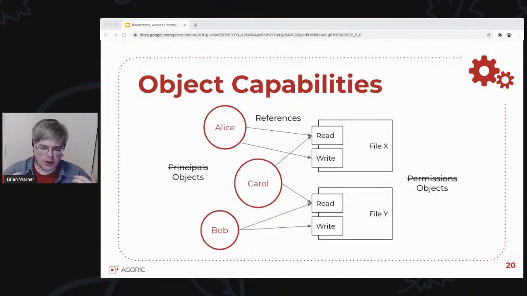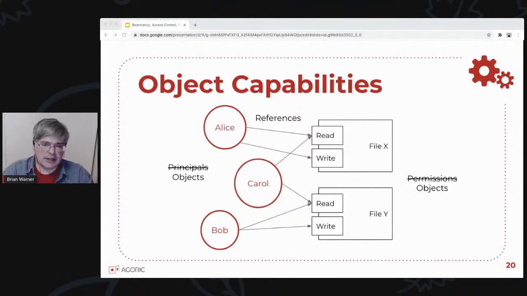So in our approach, we replace the principals, which were parties that could do a thing, with objects that could do a thing. And we replace the permissions, things that could be done, with objects which, when invoked, do the thing that could be done. And so instead of focusing on this table full of Booleans, we focus on the references from the doer object to the doing object. Instead of Alice being represented by an entry in a table with a bitmap that says yes for file X and no for file Y, Alice is an object that has a reference to file X and does not yet have a reference to file Y.